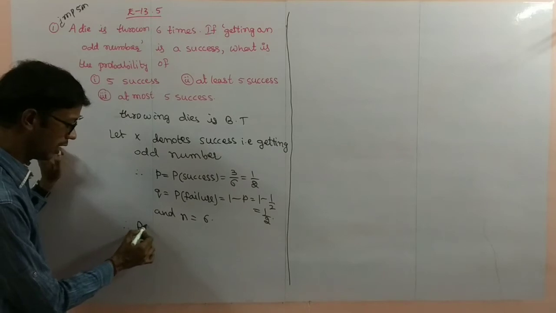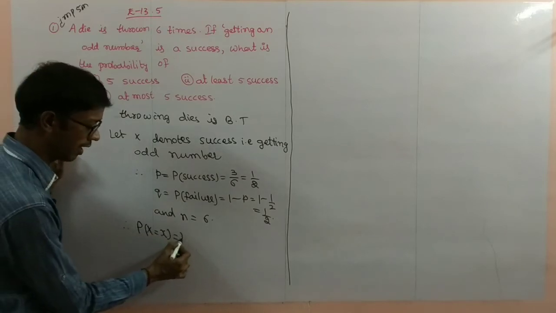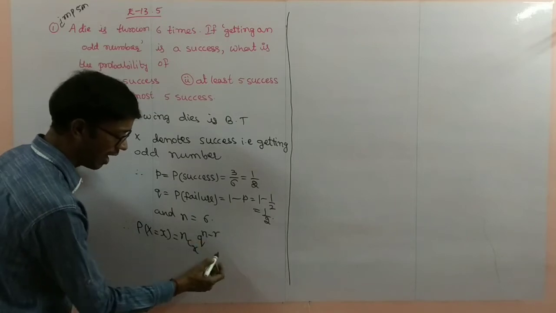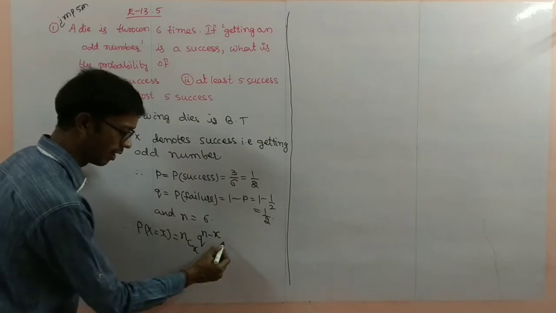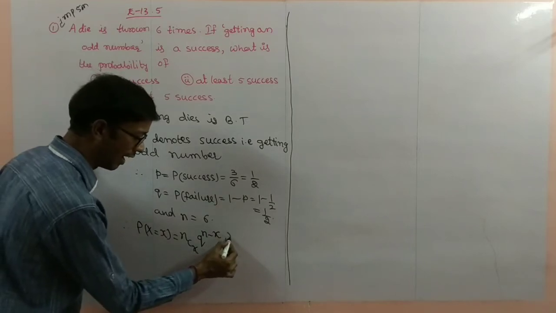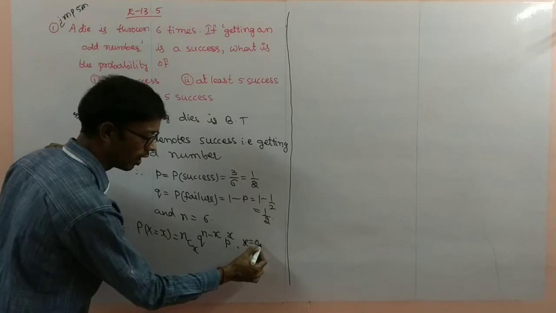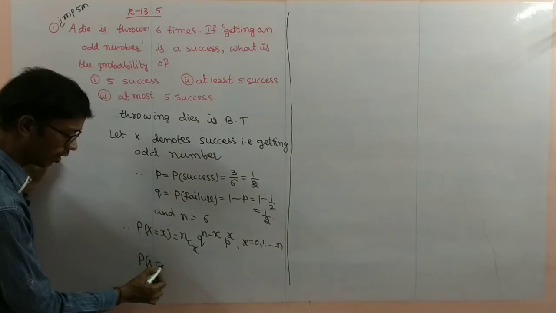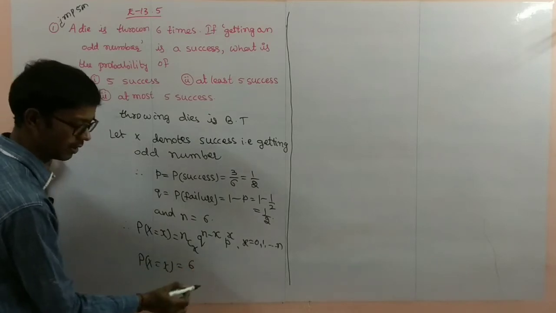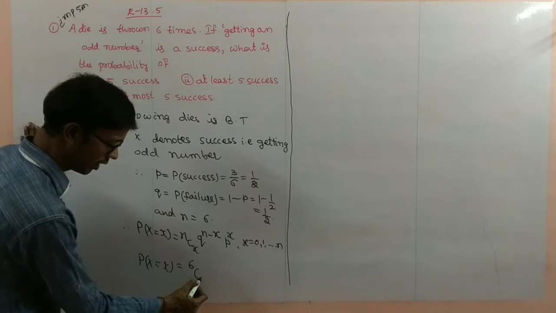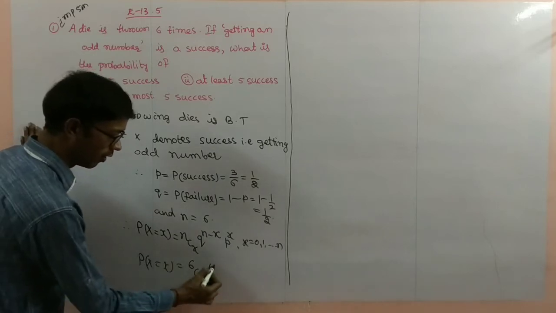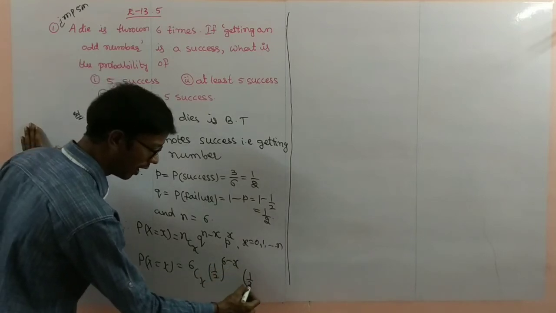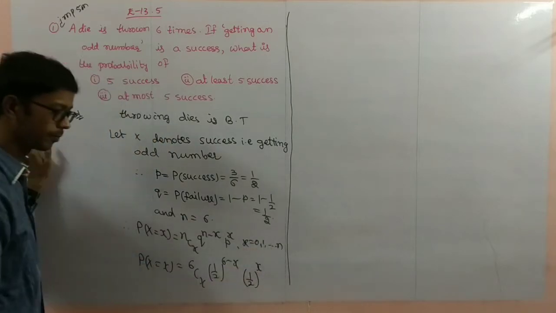Therefore, the probability of X is equal to X, the formula I will write: nCx q^(n-x) p^x, where x is 0, 1, 2, and so on up to n. Substituting n value as 6, P of X is equal to 6Cx, q is 1 by 2 power 6 minus x, into 1 by 2 power x.